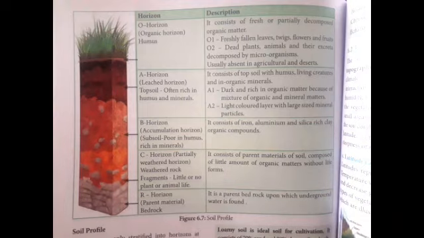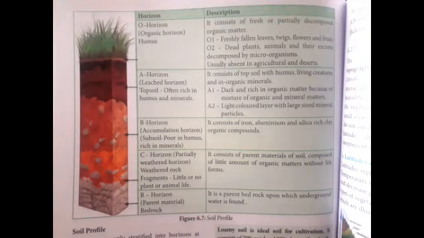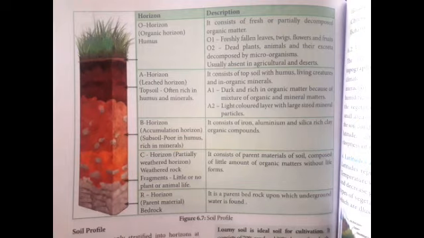And what about the R horizon? It is the undermost layer of the soil, which has the ability to produce underground water, so only here we will get water. It is the last layer, and this is all about the soil horizons.